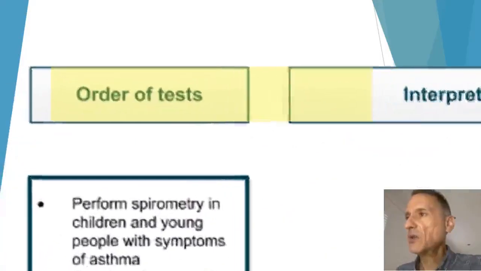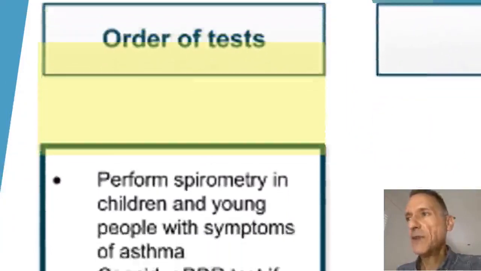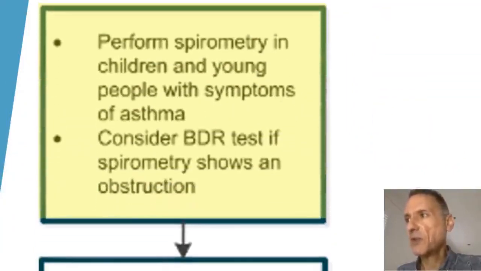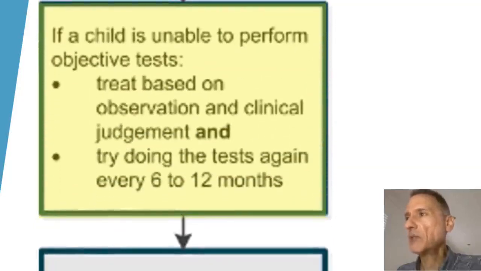We're now going to look at the order of tests. The first test to do is always spirometry, so we will perform spirometry and we will consider bronchodilator reversibility testing only if the spirometry shows an obstruction. However, if a child is unable to perform objective tests, we will do as if they were under 5.